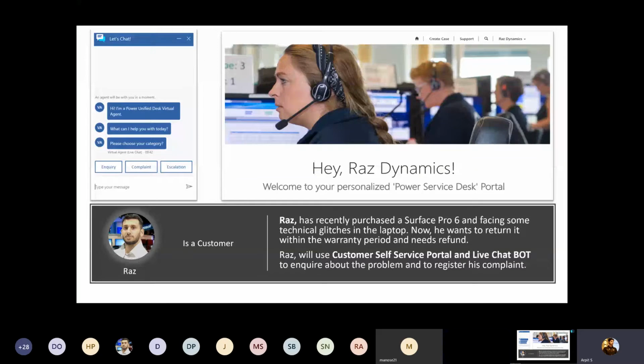Raz will use the customer self-service portal in order to register his queries or complaint, or will use the live chat bot as well. If Raz wants information related to the laptops, such as how he can return the laptop, what the refund process is, what the warranty period is, and how long it will take to get his refund back, he can get all these from the customer self-service portal. He can also use this portal and the live chat agent to register complaints and create a case as well.